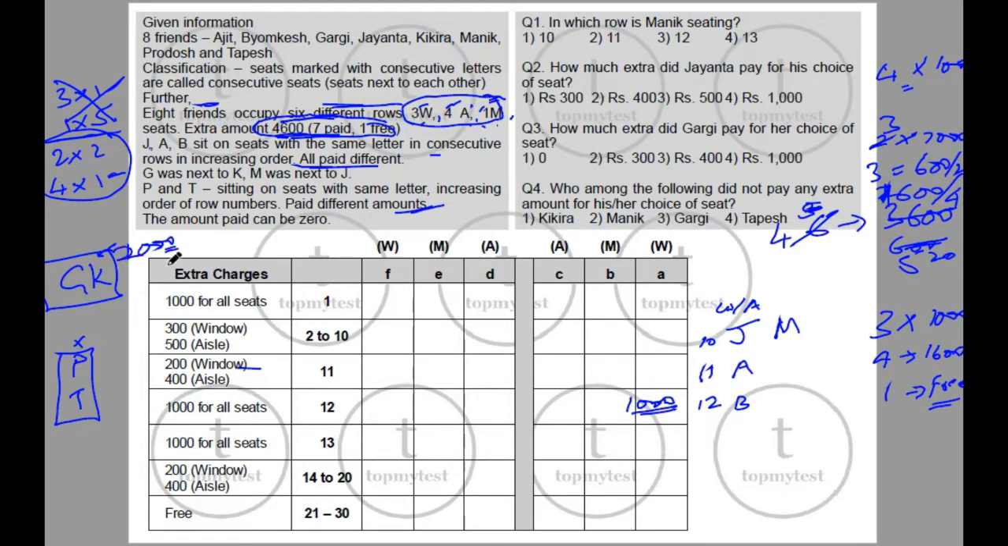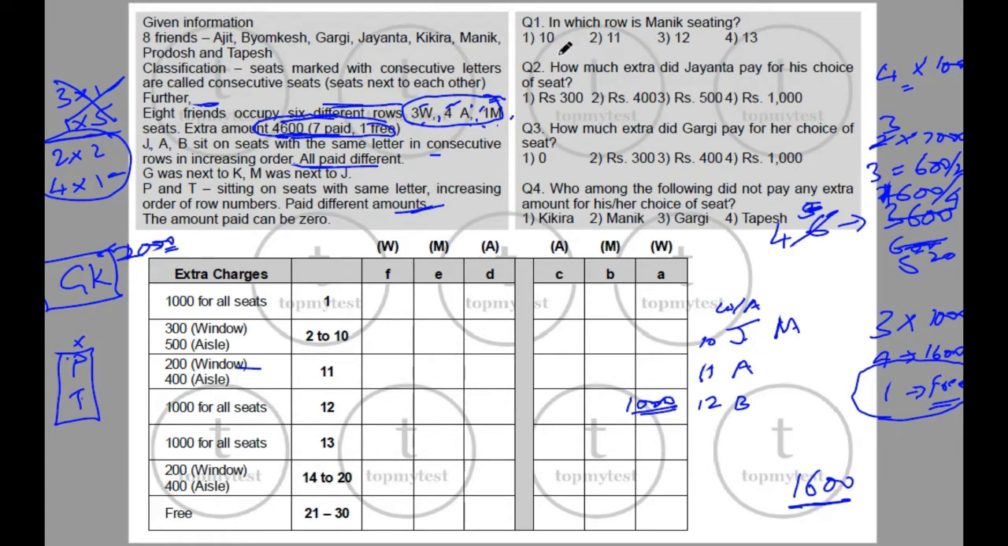Okay, so between them they have paid 2000. He has paid 1000, so 3000. Among the rest, they will have to pay 1600. Between J, A, M, P, T, they will have to pay 1600, and one of them is free. We need to find out who is the free guy. Okay, let's see who is the free guy.